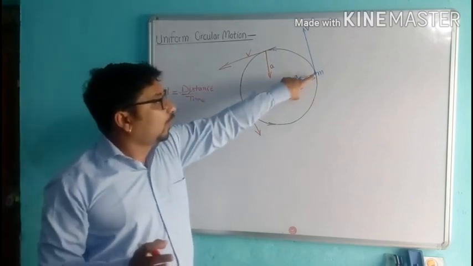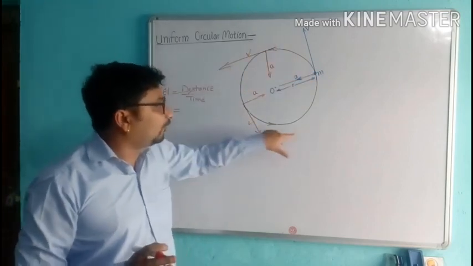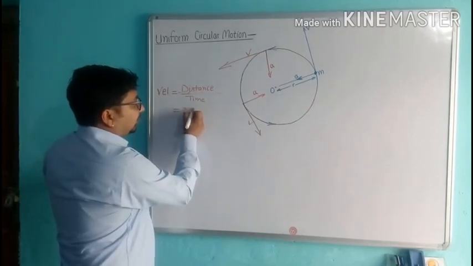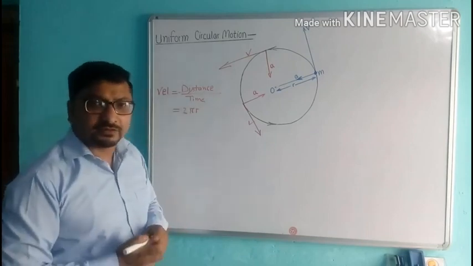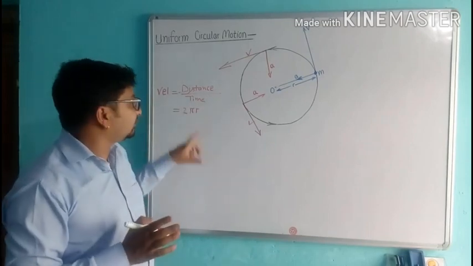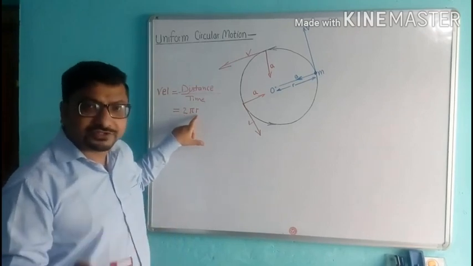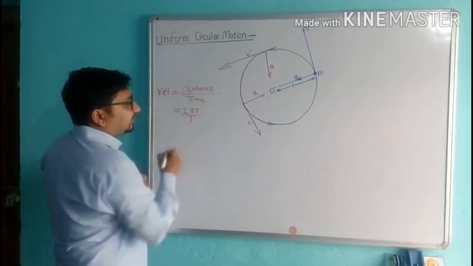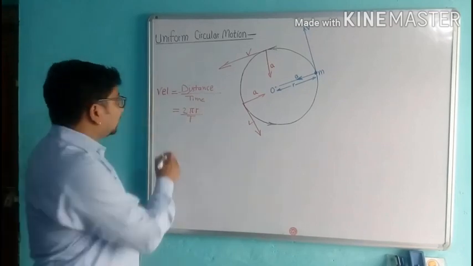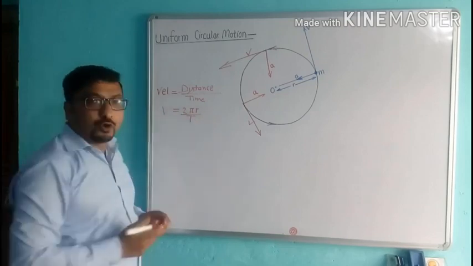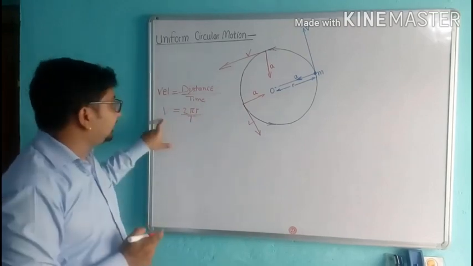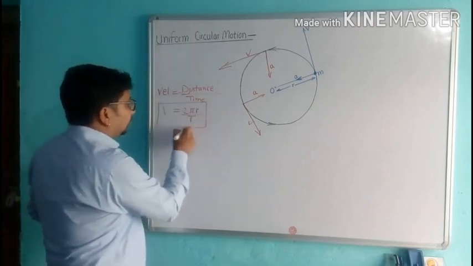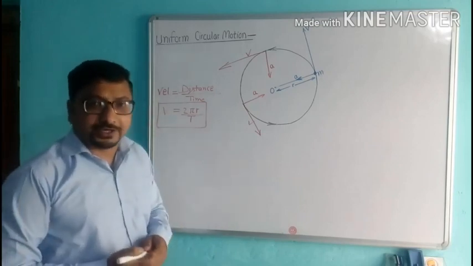Now, when the object completes one revolution, it covers a distance equal to its circumference, 2 pi r, and it takes time t to complete one revolution. That means v is equal to 2 pi r upon t. Okay, v is equal to 2 pi r upon t. This is the formula of uniform circular motion which we use to solve the numericals.